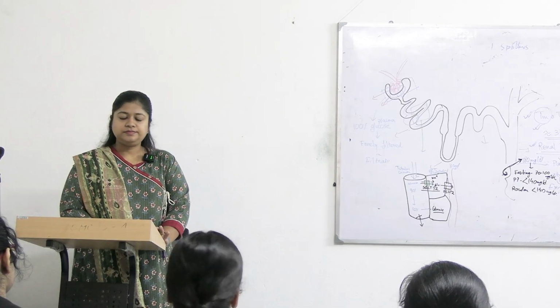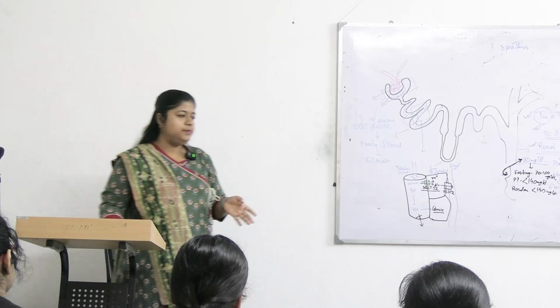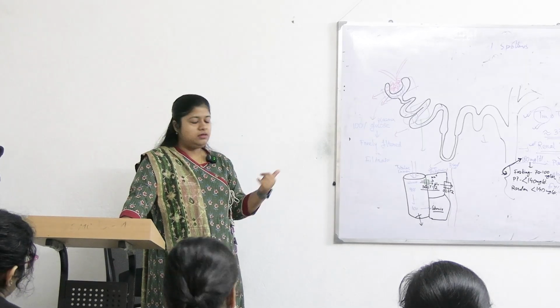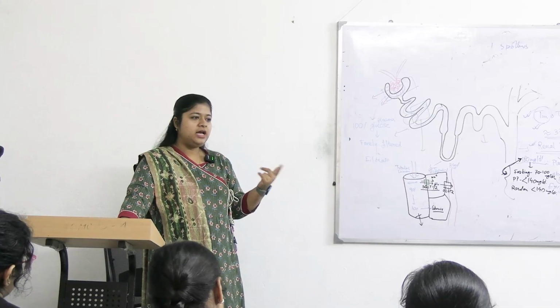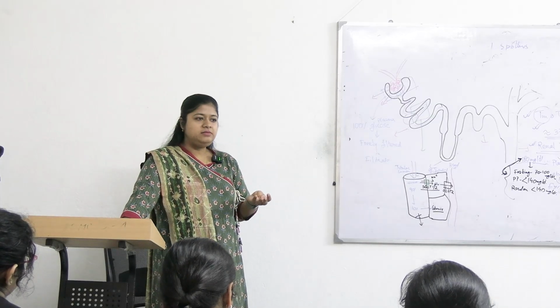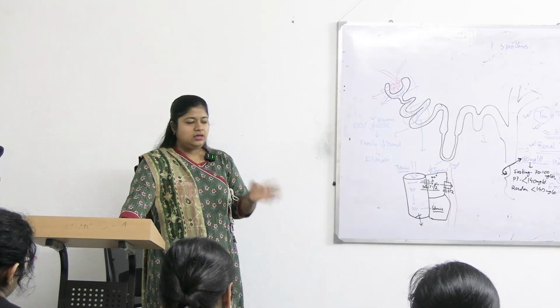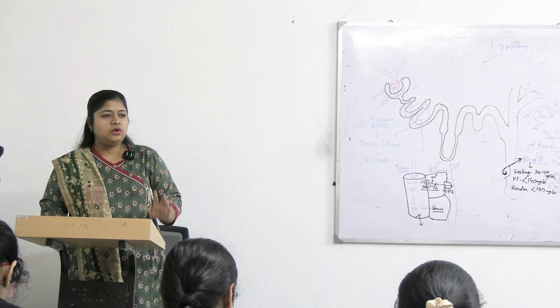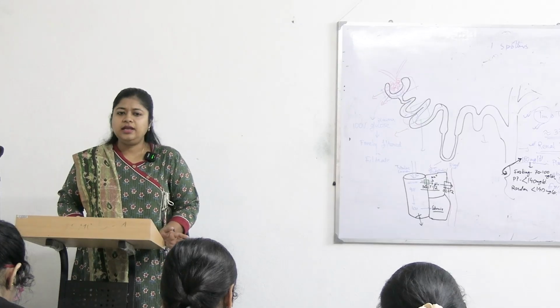Clear? So the types are clear. Classification: we classified glycosuria into two types, hyperglycemic and normoglycemic. Causes of hyperglycemic: diabetes mellitus, thyrotoxicosis, use of steroids, and in the case of normoglycemic it is Fanconi.